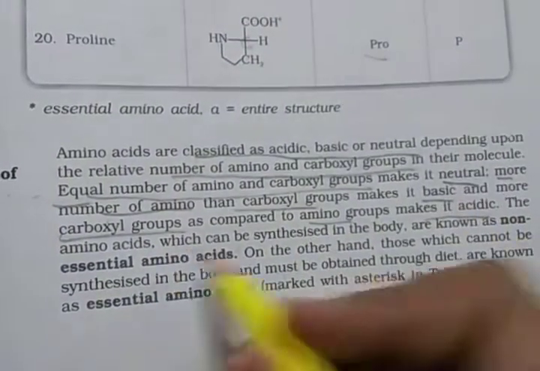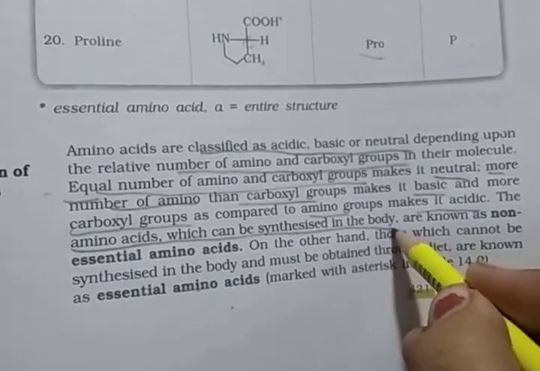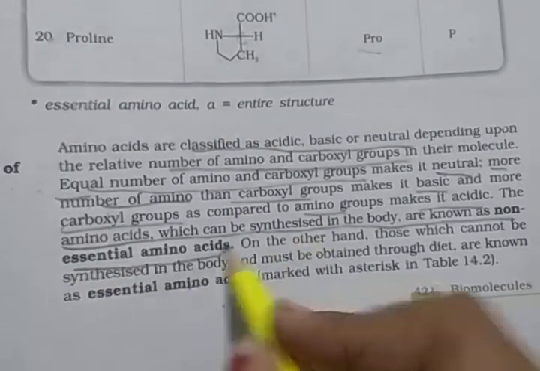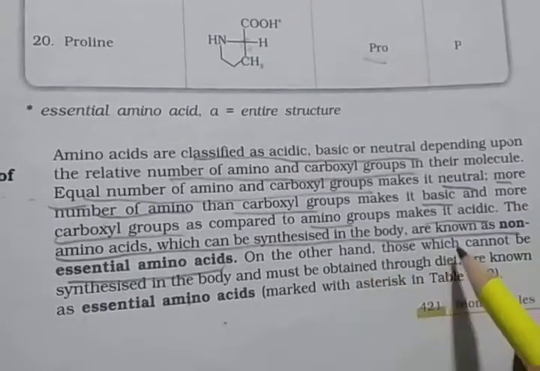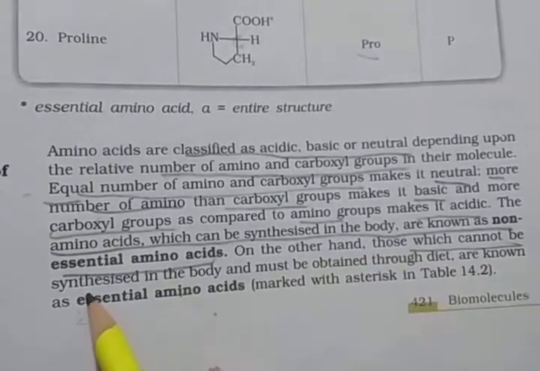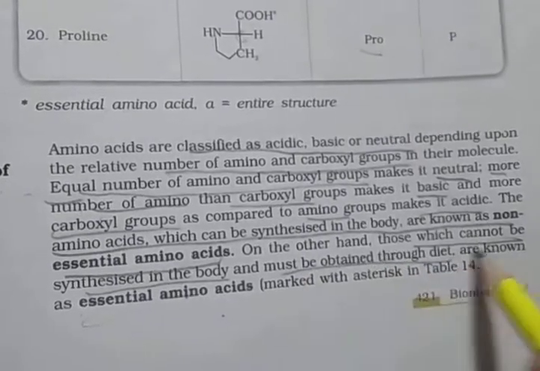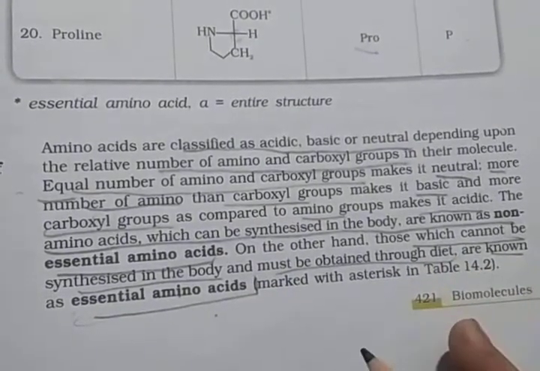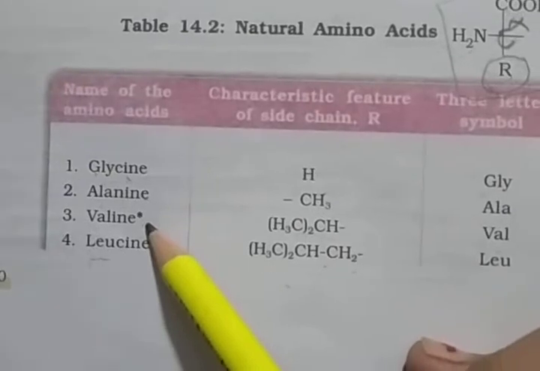The amino acids which can be synthesized in the body are known as non-essential amino acids. On the other hand, those which cannot be synthesized in the body but must be obtained through diet are known as essential amino acids. So the star given here, the asterisk, marks them.